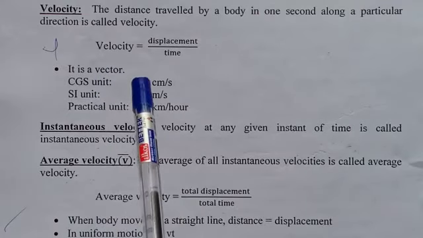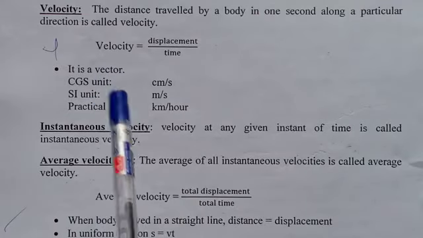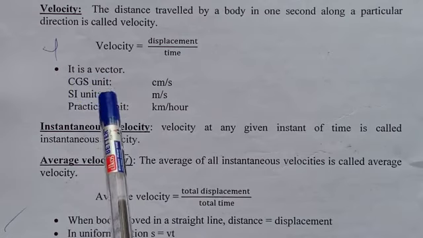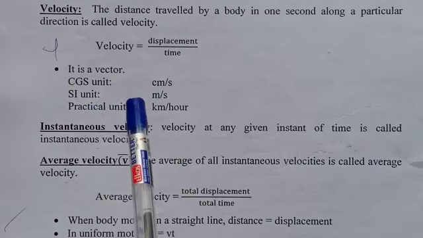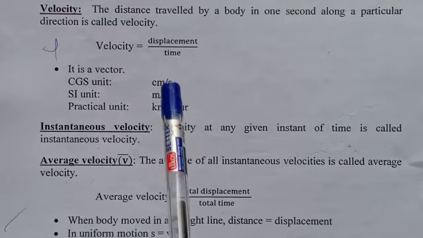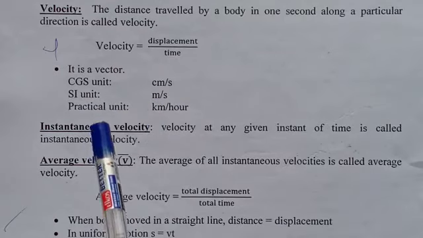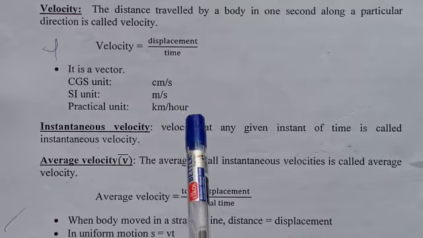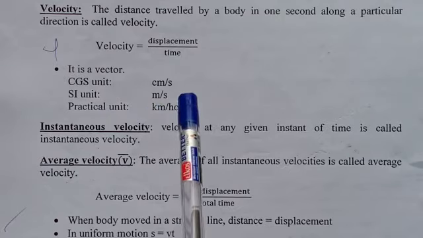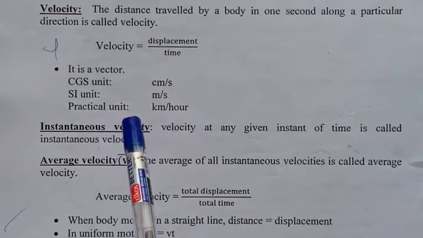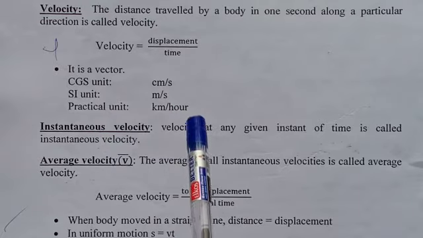Velocity is a vector quantity. Its CGS unit is centimeter per second. Its SI unit is meter per second. Practically, we use kilometer per hour. So the SI unit of velocity is meter per second, and its practical unit is kilometer per hour.